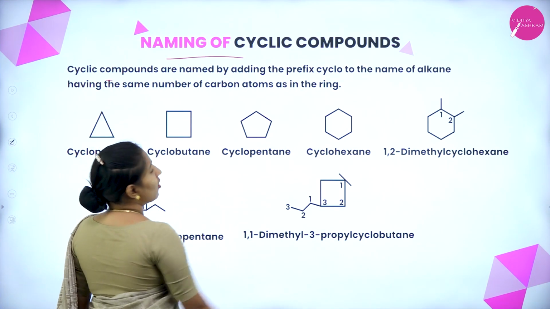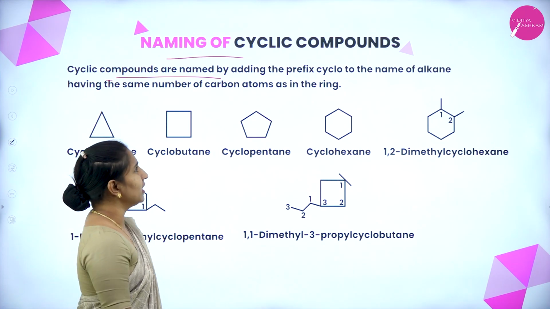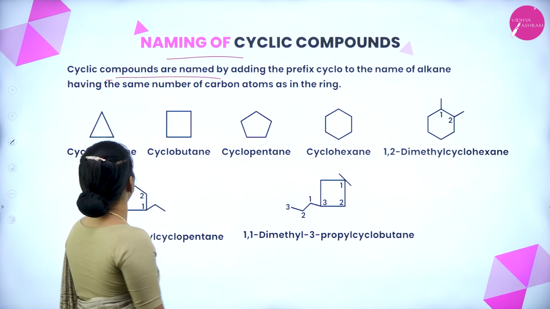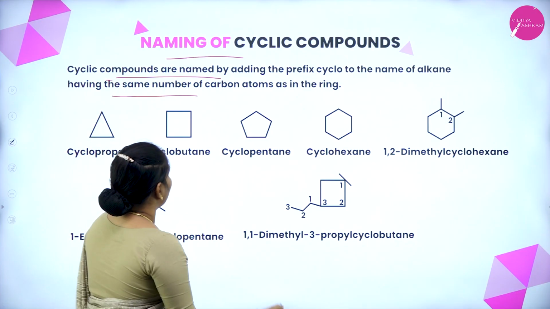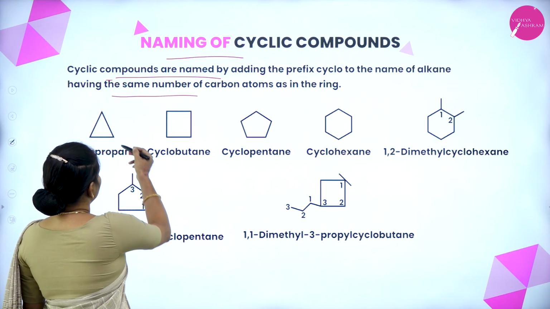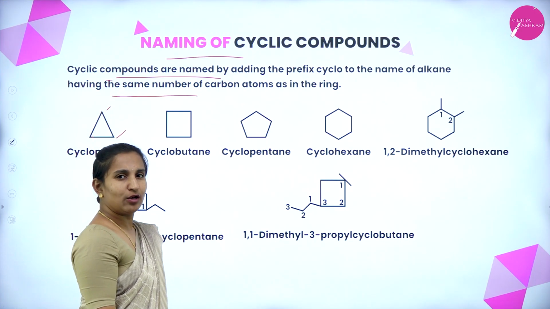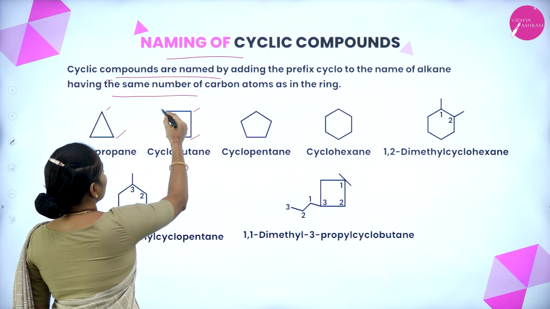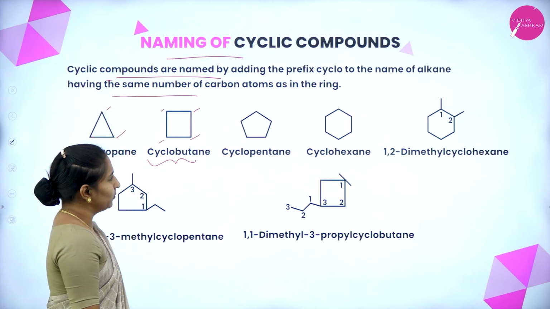Naming of cyclic compounds. Cyclic compounds are named by adding the prefix cyclo to the name of the alkane having the same number of carbons as in the ring. Here, presence of 3 carbons, we call it cyclopropane. Presence of 4 carbons, cyclobutane.